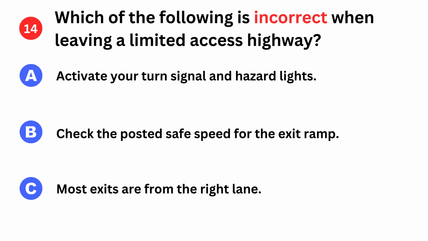Which of the following is incorrect when leaving a limited access highway? A. Activate your turn signal and hazard lights. B. Check the posted safe speed for the exit ramp. C. Most exits are from the right lane.